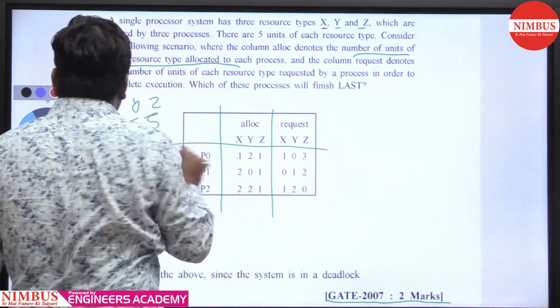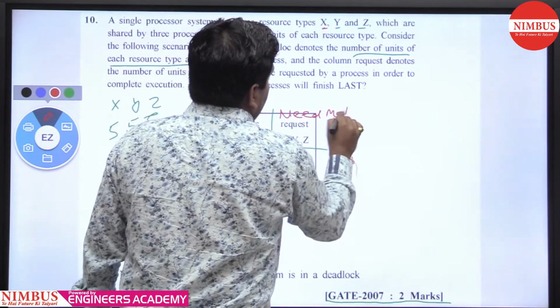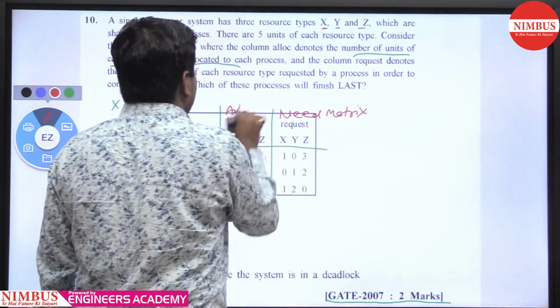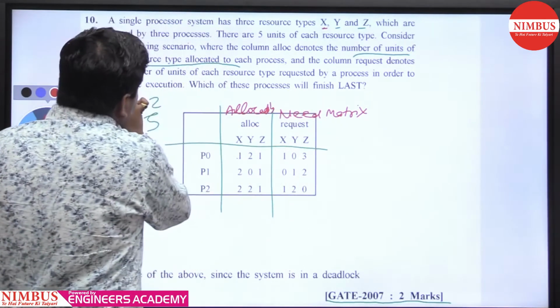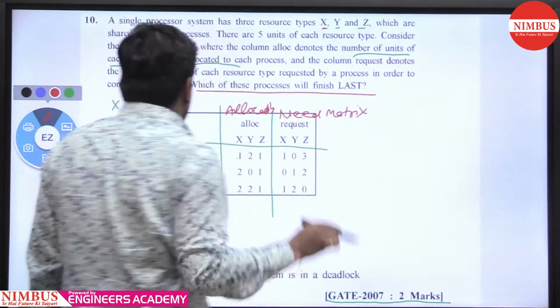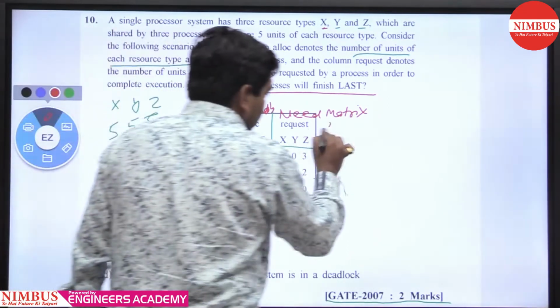This is nothing but my need matrix. The need matrix is given and the allocation matrix is given, and he is asking which of the processes will finish last. First we have to calculate the available resources. What is the available resource?